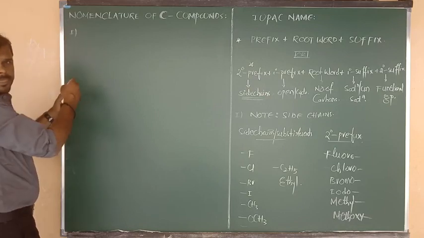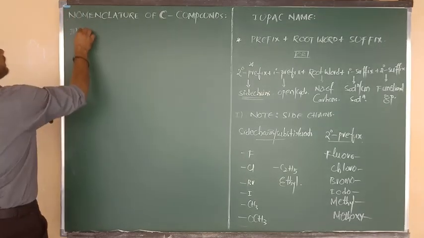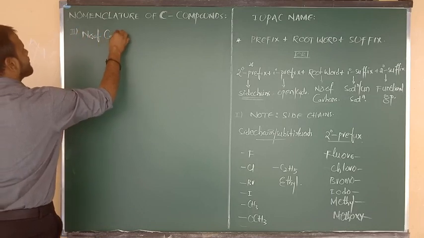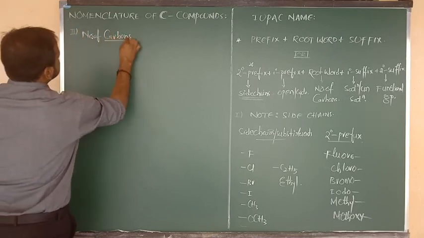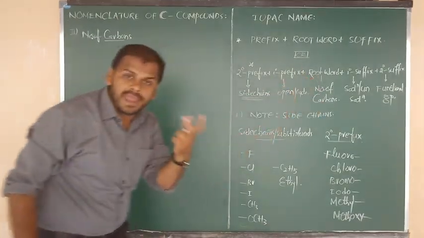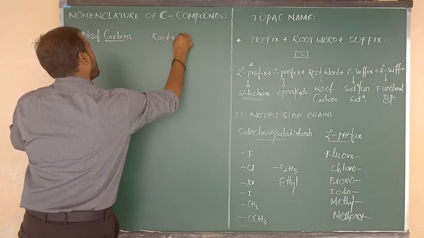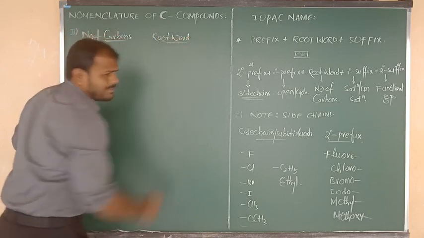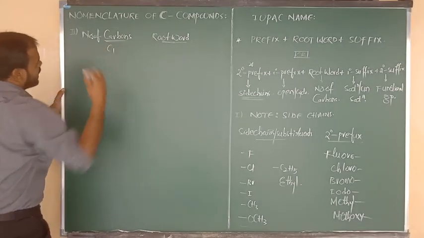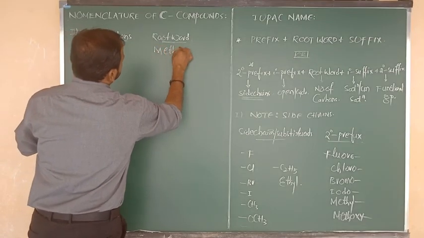Yes, note point number 2, or we can say rule number 2. On one side I am going to write the number of carbons, and on another side, for that number of carbons, I am going to write the root word name. First suppose the given organic substance or carbon compound contains only one carbon, C1. That means we have to write the root word, that is nothing but meth.